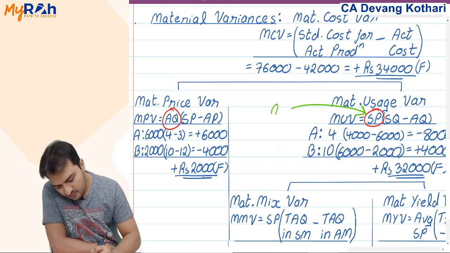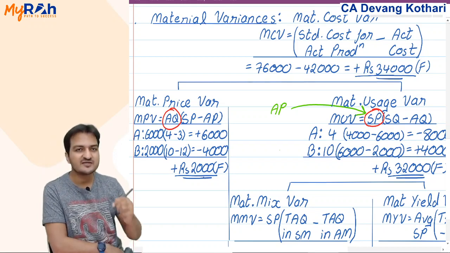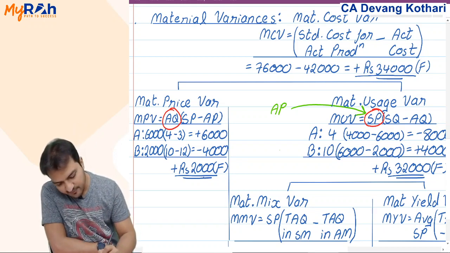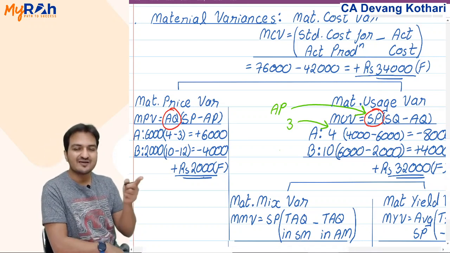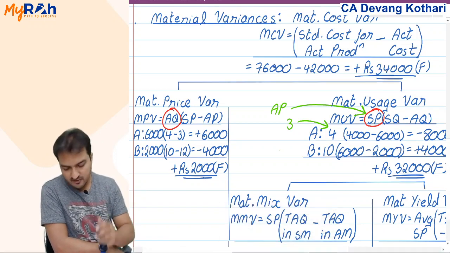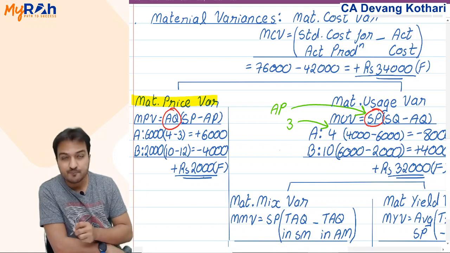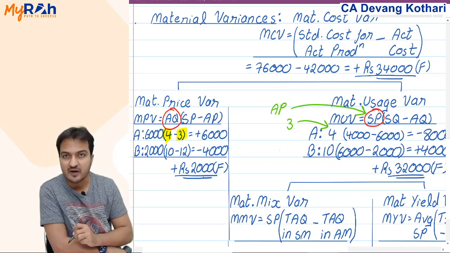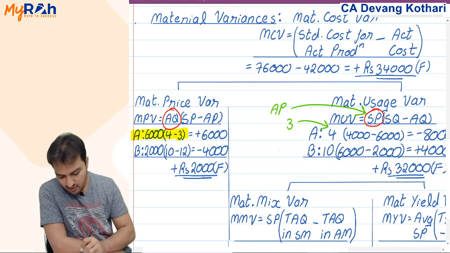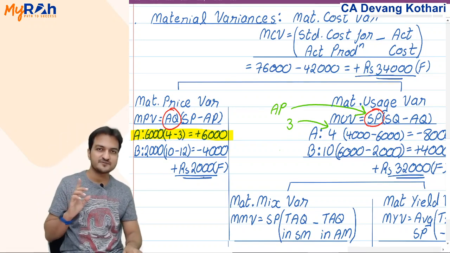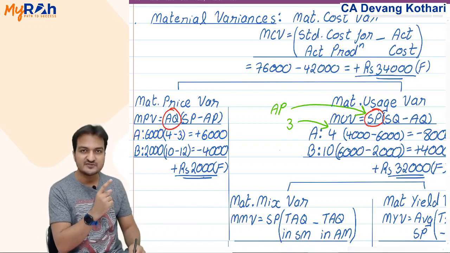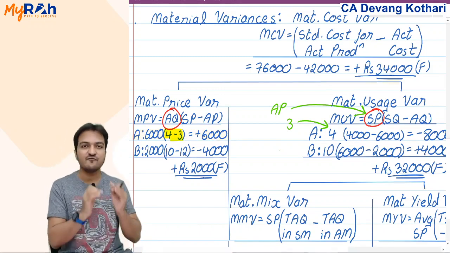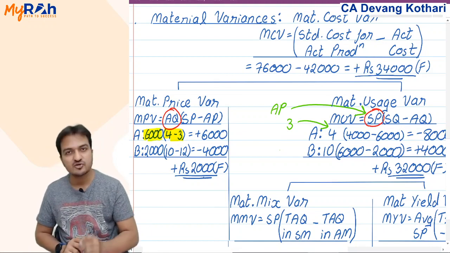If I write actual price over here, what is the actual price of material A? Material A actual price is 3 rupees. So if I write 3 rupees here, then what's the problem? Notice, while calculating price variance, I showed that in material A, instead of 4 rupees price, you have paid only 3 rupees price, meaning you have already shown over here that I saved 1 rupee price. And this 1 rupee savings, I have already shown on all 6000 kgs.